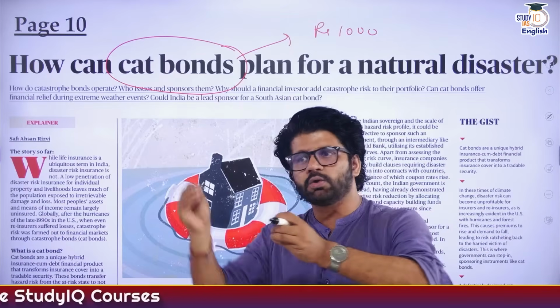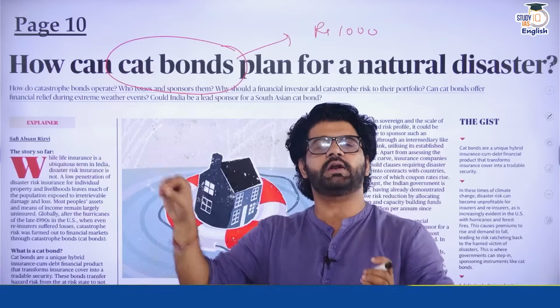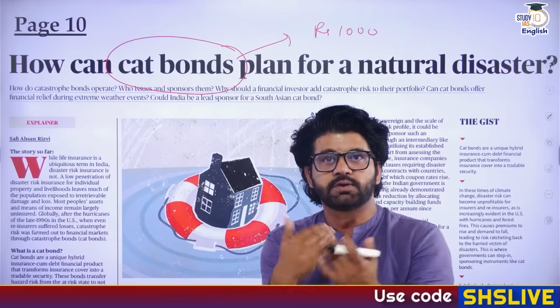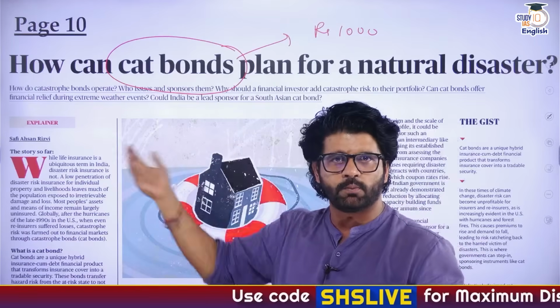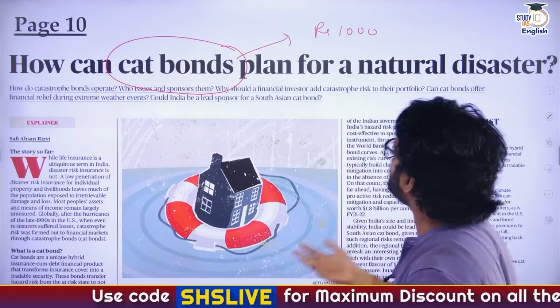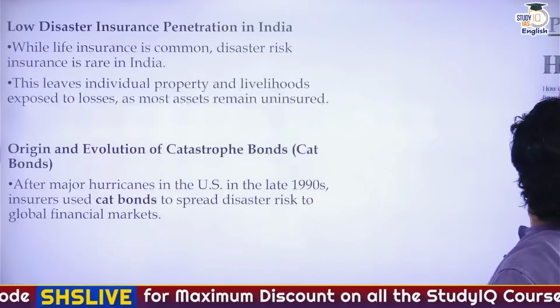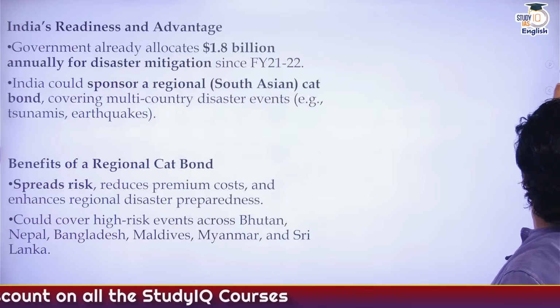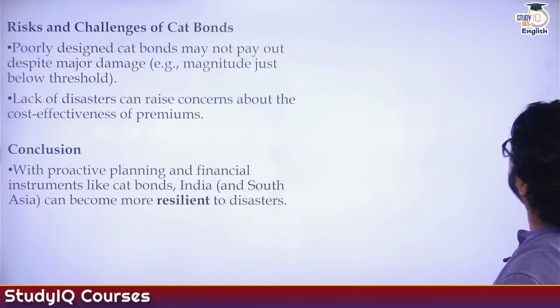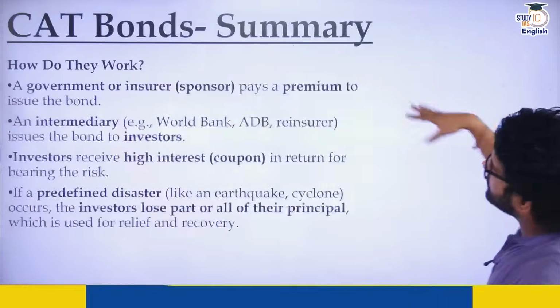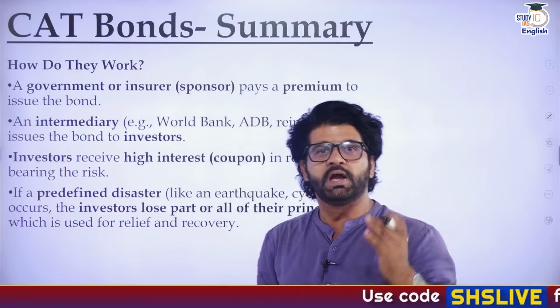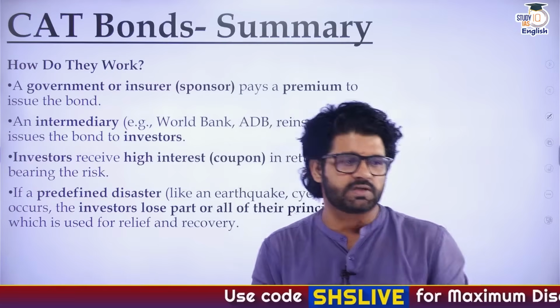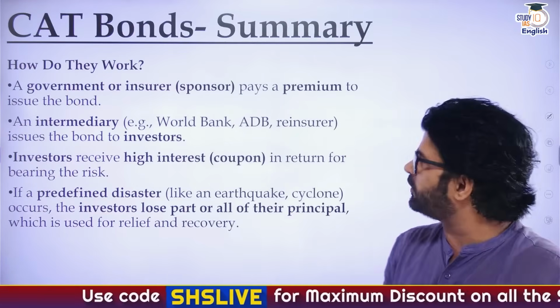Now, in this scenario, government will have to give more interest to these investors, so they are incentivized to invest more in them. Hope you can understand. High risk, high reward. That's how you also invest in mutual funds and SIPs, equity SIPs, which give you more return. They are high risk. You can lose more also. So let's first try to understand cat bonds, and then we will go into the intricacies of this article and how awesome this whole phenomenon is.